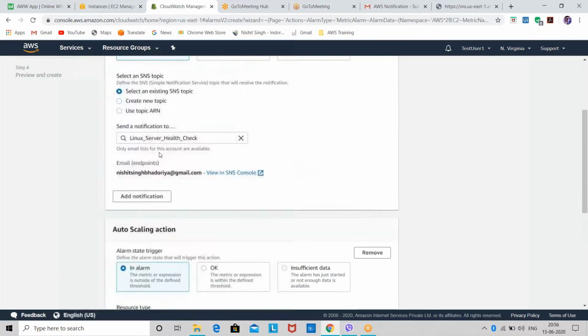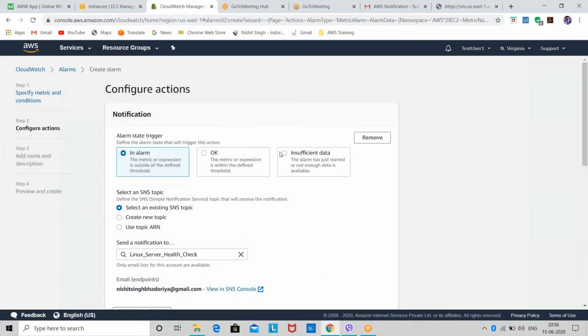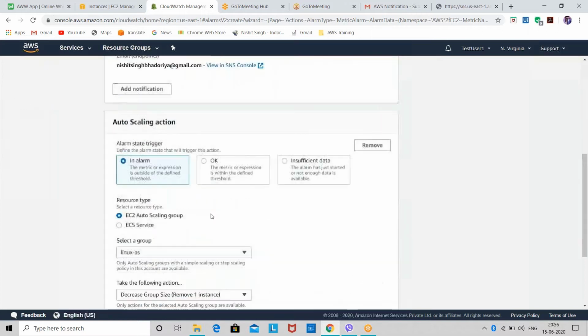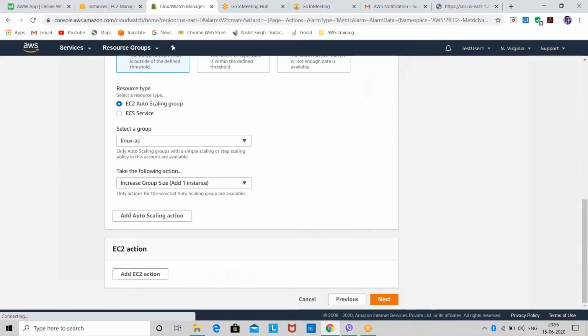So in this scenario, I've done the configuration for this case. Due to this scenario, my instance is unhealthy now, so what the auto scaling group will do is increase the group size. So I'll select this action: take the following action, increase group size, add one instance.